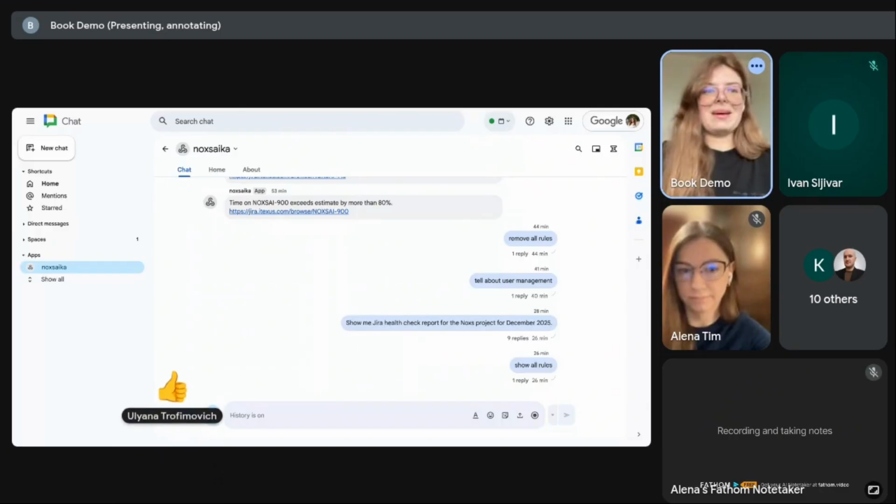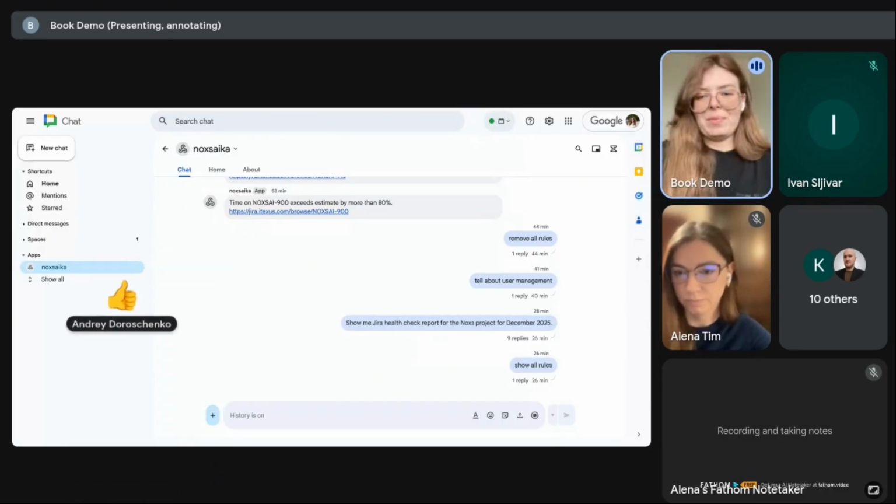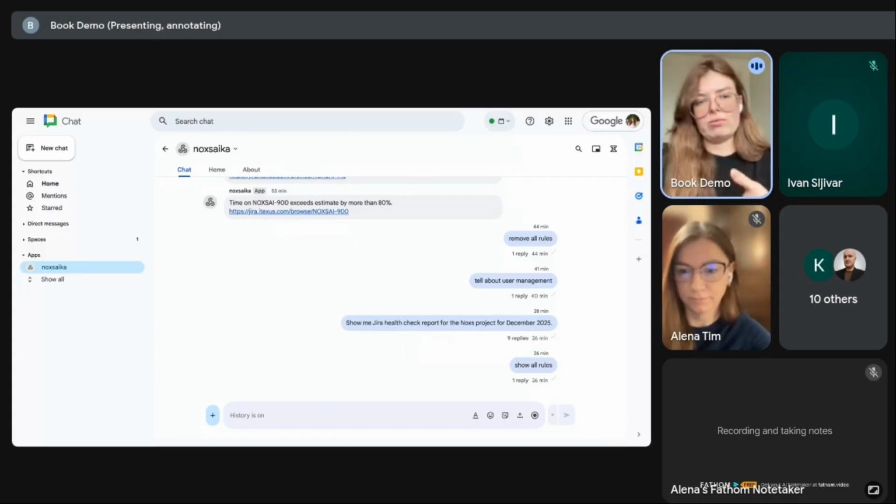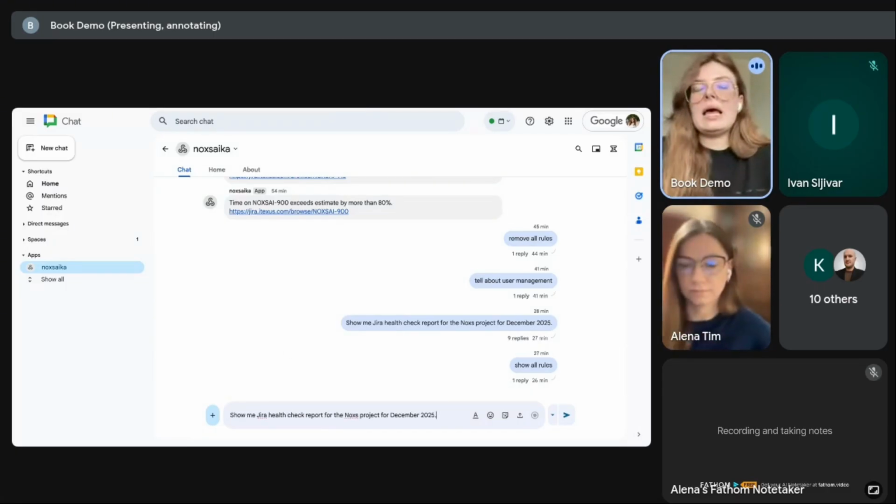Yes. Perfect. Thank you. So first of all, I would like to show one of the most useful features, with which we would like to start. This is called the health check report, and how we use it and why it's needed.